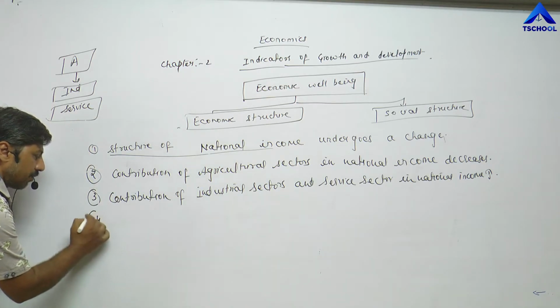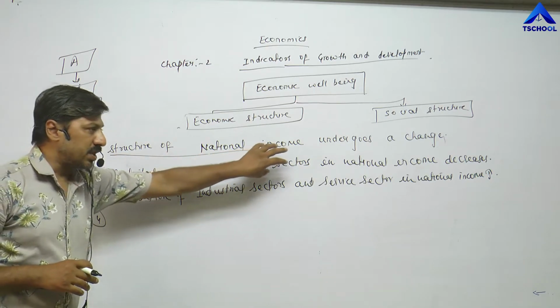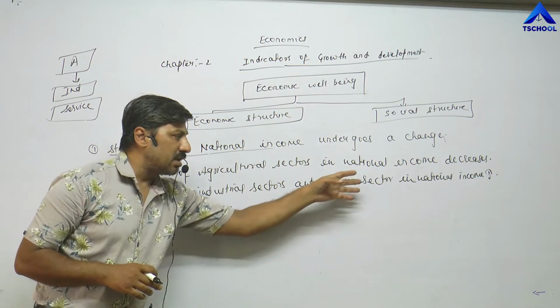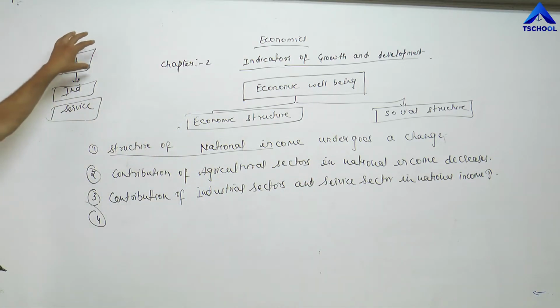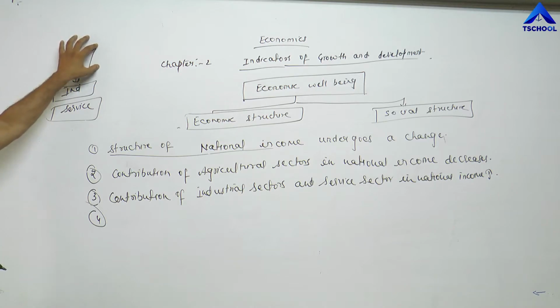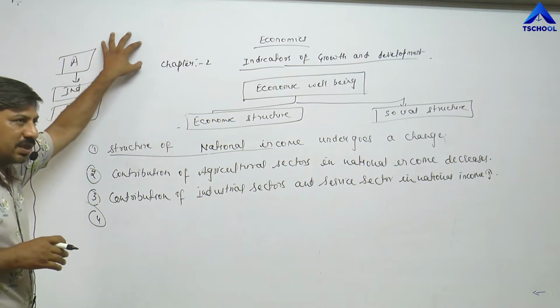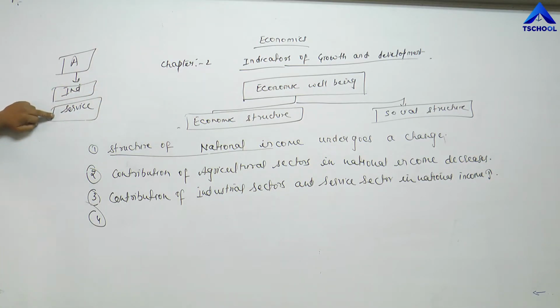As a result, fourth point: when the contribution of agriculture reduces, and when the contribution of industrial sector and service sector increases, what does it show? It shows that disguised unemployment, meaning pressure of population in the agricultural sector, now reduces. Now they have shifted themselves to industrial sector and service sector.